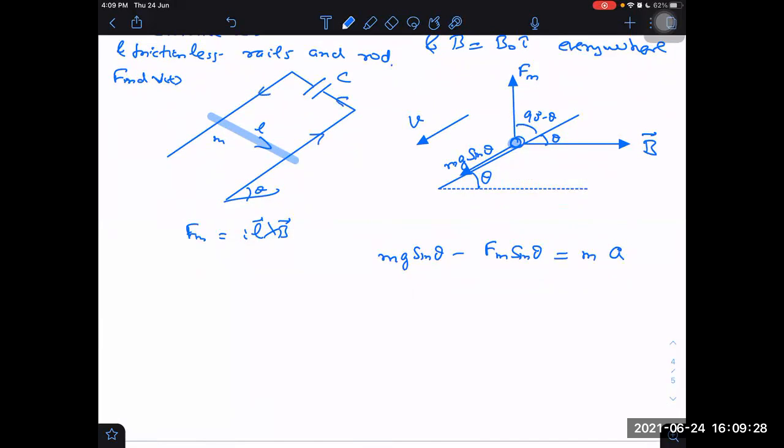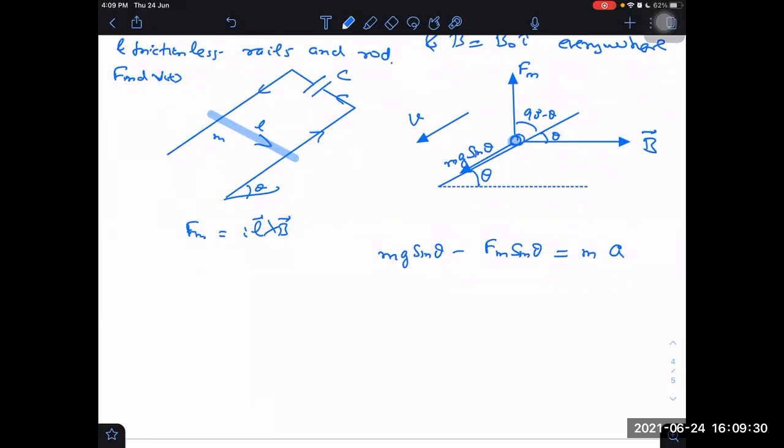I can tell in another way also. How can we tell in another way? Magnetic field lines inside are increasing. If I'm looking from this side, magnetic field lines are going into the plane, so they are increasing the crosses. If crosses are increasing, then what would happen to the EMF? It will produce a dot. It will produce dot means it will produce anti-clockwise current. That way also we can tell.